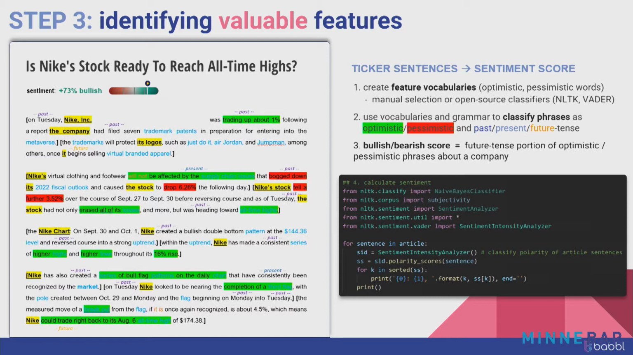And how we've done this, using the steps on the side in the code, is creating a vocabulary of words that we would say are optimistic or pessimistic about the stock itself. So, for example, in that first sentence, "trading up about 1%," we tell the computer, this is an optimistic thing about the company. We do this a number of times until we have a large vocabulary of words that we feel confident are encapsulating what's actually happening with the stock. And then we apply that to the text to say, this sentence is optimistic, this one's pessimistic.